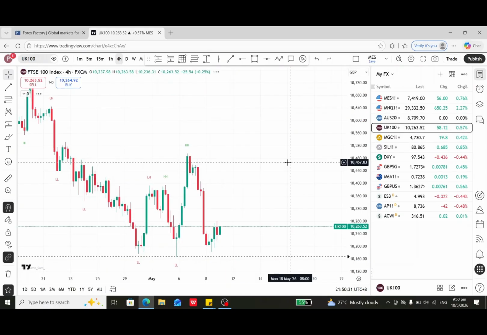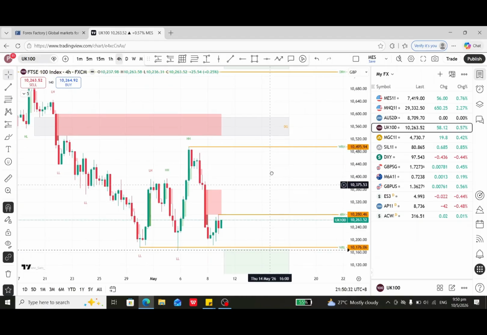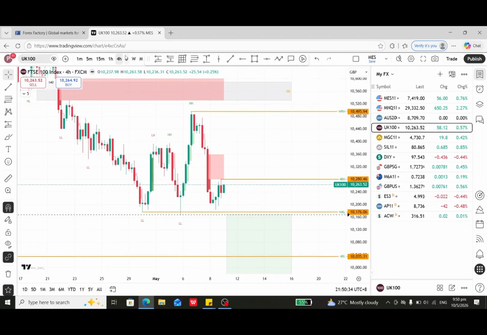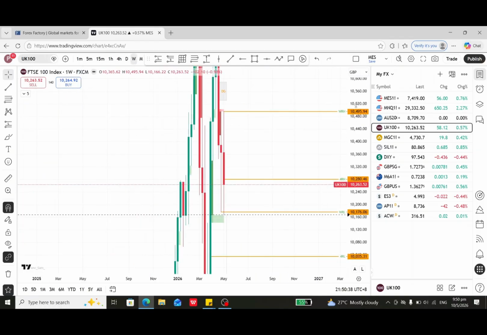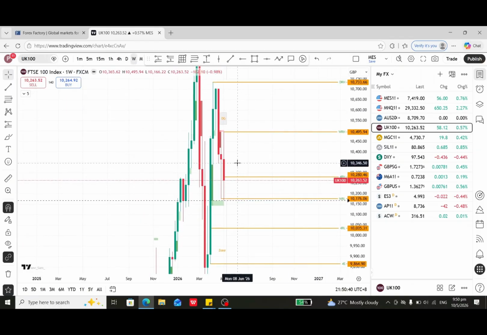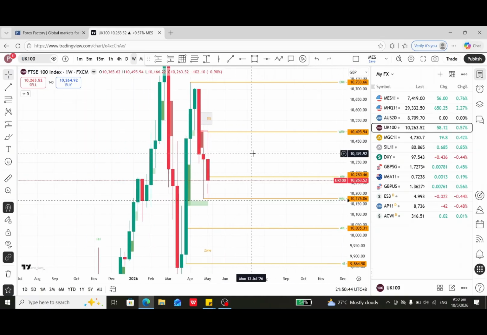For UK 100, start with the weekly chart. The weekly pattern is about the same as Aussie 200. Last week this weekly rejection high was created, it went and tested the weekly gap and then rejected back.